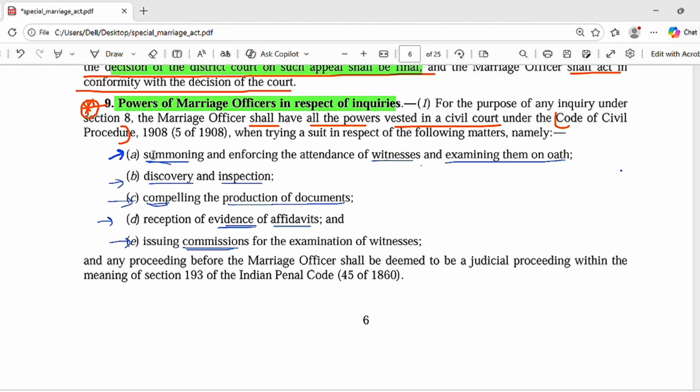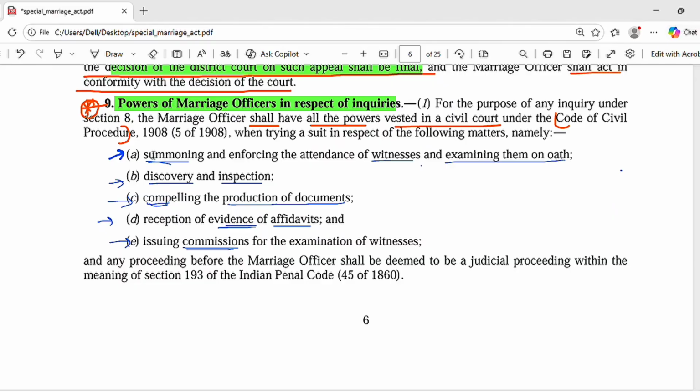So all these powers are given in the CPC, Code of Civil Procedure 1908. So the marriage officer has all the powers which are vested in the civil court. Civil courts run with the procedure of the CPC. So the marriage officer shall have all the powers vested in a civil court.